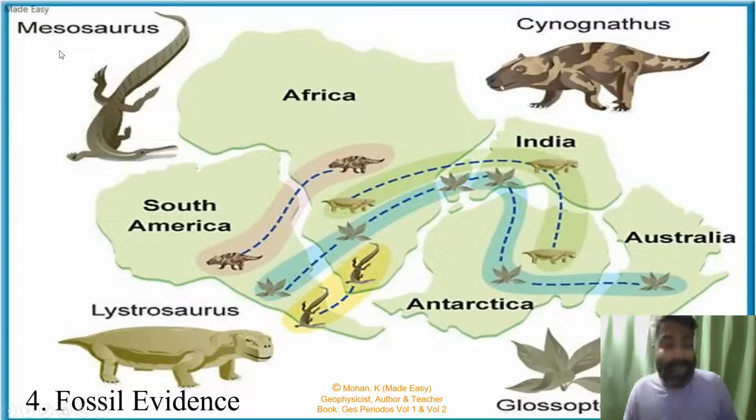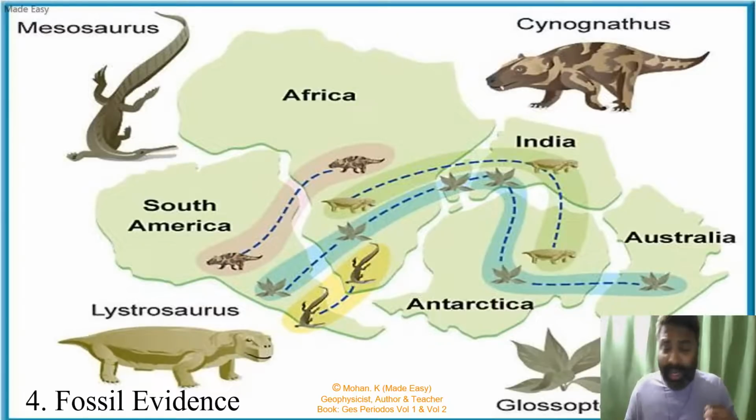Mesosaurus was also a water-based reptile and it was found here in Africa and South America. So like this, various species were found on all these continents and the evidences suggested that once upon a time these continents were together, and that's the reason the fossil evidences can be noticed in all of these species. Similarly, lemurs were found in Africa, India and Madagascar. So India, Africa, Madagascar were together called Lemuria. So like this, various evidences were given by Alfred Wegener to prove his theory.